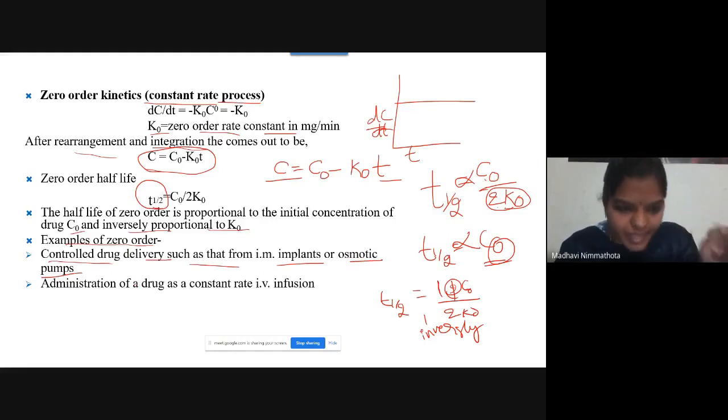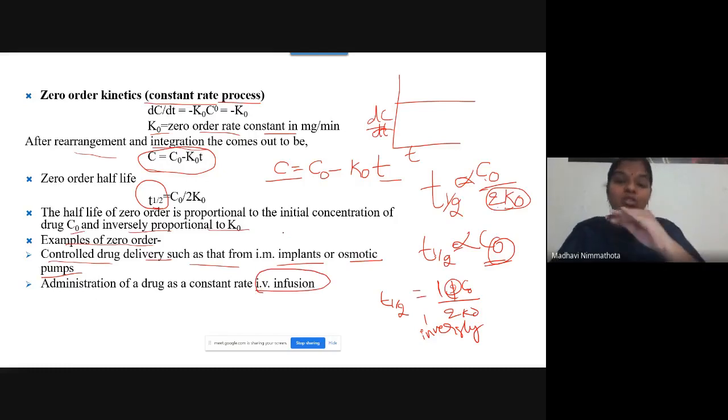Implants or osmotic pumps. And the administration of a drug at a constant rate, that is IV infusion. How does the drug pass through the IV infusion? It is a constant process. It releases the drug in a constant manner. So these kinds of drugs follow zero order kinetics.